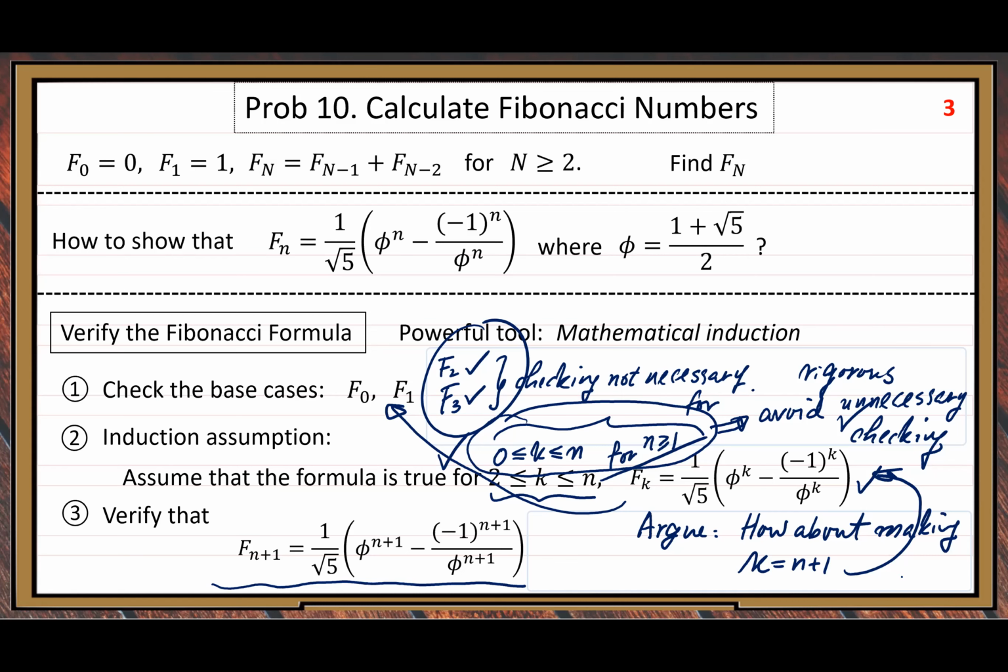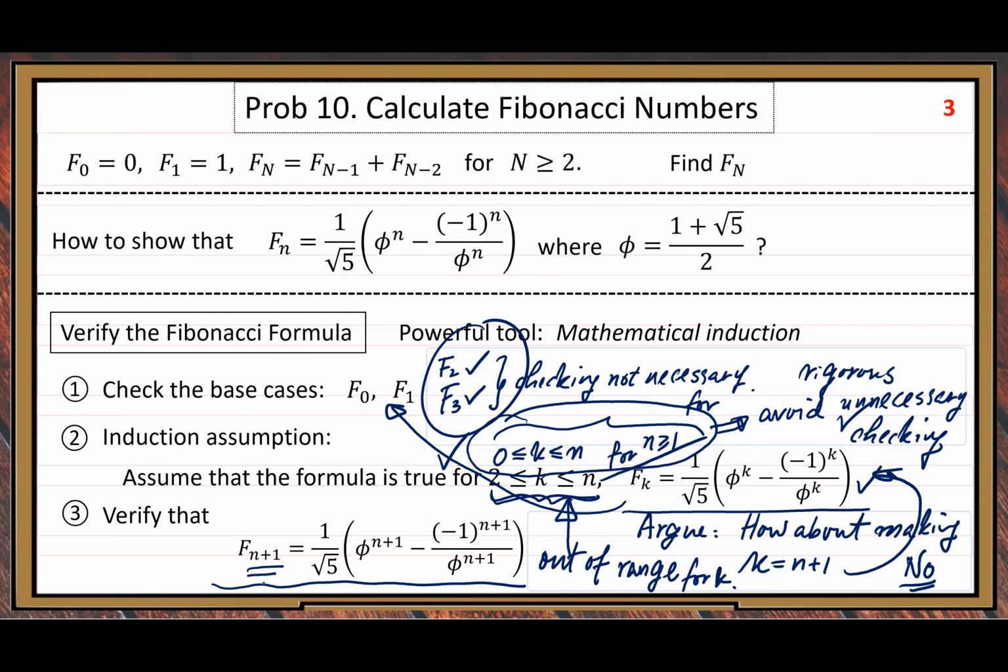The answer is no, you cannot do it. It's illegal. Why? Because it is out of range for K. Only when K is inside this range can you make this assumption. But now K, M plus 1, is out of that range.